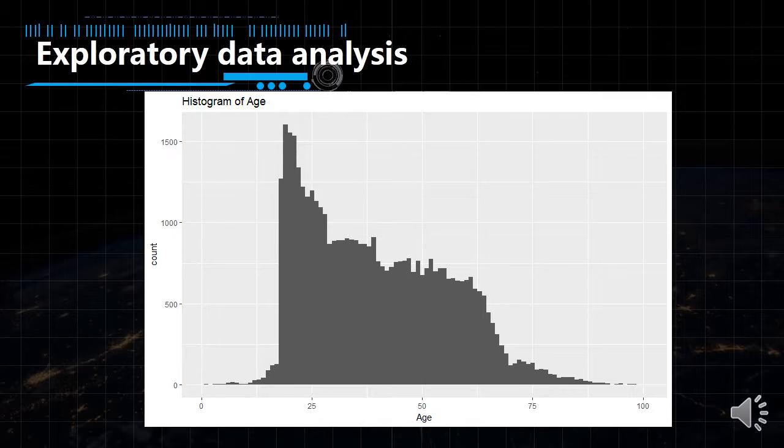Okay, hi, I'm Romeo, and I'm going to introduce the exploratory data analysis part. In this part, we will have 3 variables visualized as pictures, and the variables are age, gender, and degree of wounded. So now this picture is about age. The x-axis is age and the y-axis is accidents happened. As you can see from this picture, people whose ages are around 20 to 25 have the most accident counts.